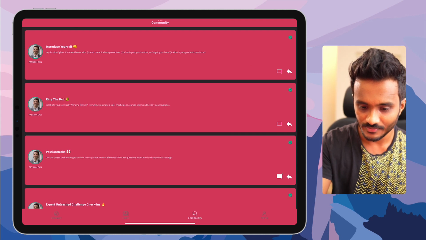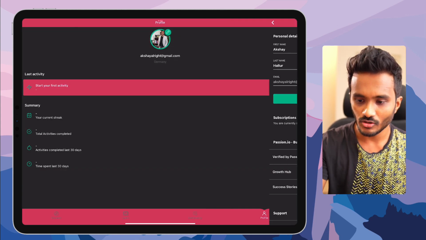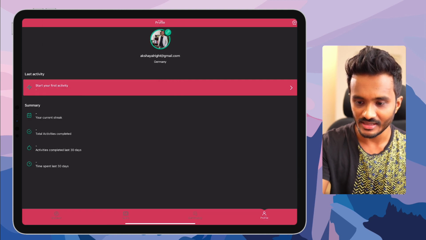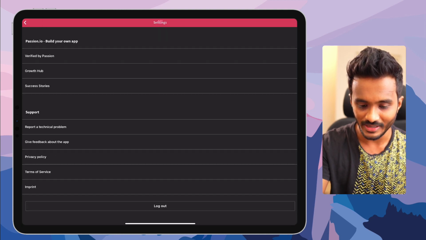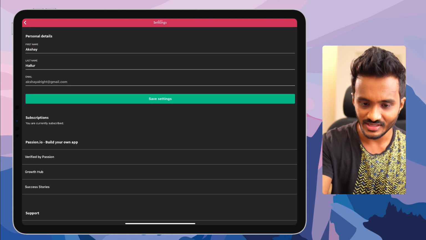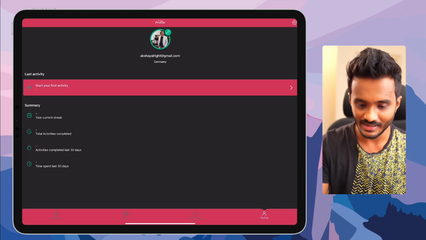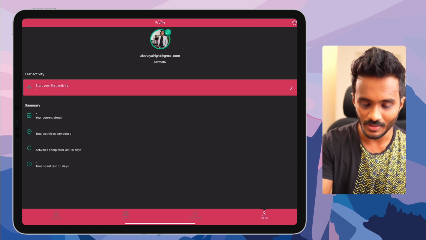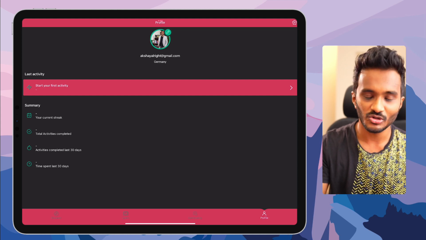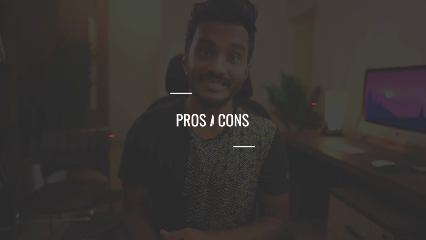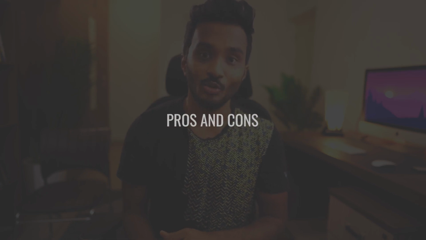So let me go back, and here you have the profiles. I can just click on here and edit my personal details. I'm not sure why it's showing this as Germany. There's no option for me to edit out my country. And also based on my involvement with the community and my learning, these summaries, the metrics will be populated. This is a real good gamification technique. This is a real good app that is mobile centric to enhance the course completion rates and engagement with the students.